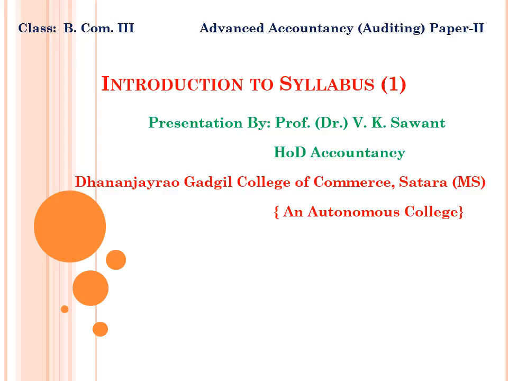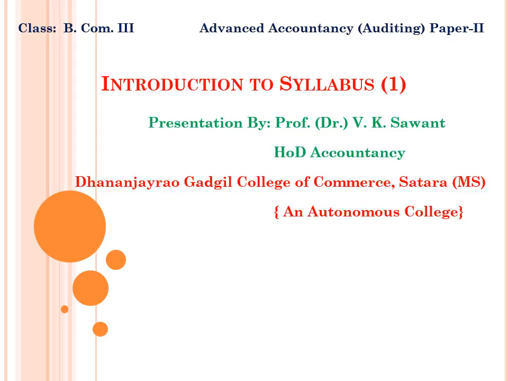Now we are concerned with semester 5. In semester 5 there are 2 accountancy papers, advanced accountancy paper 1 and advanced accountancy paper 2. But I am concerned with advanced accountancy paper 2.